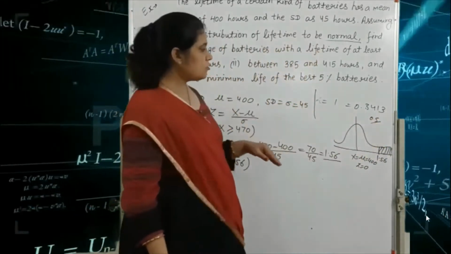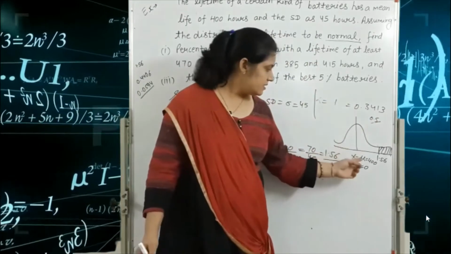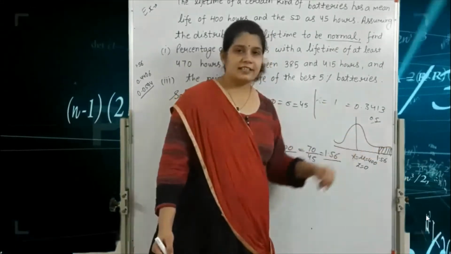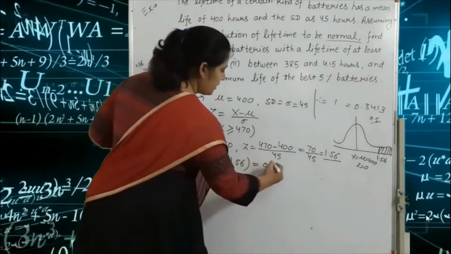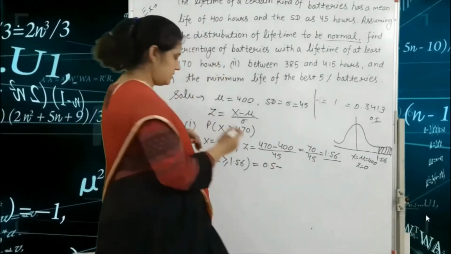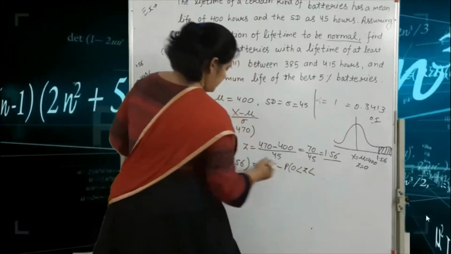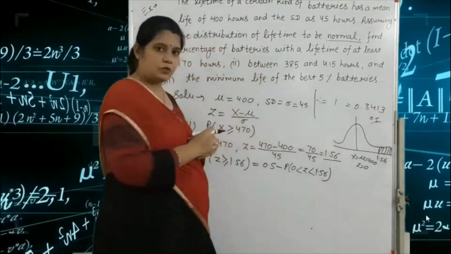So if we write 0.5 minus the probability of 0 less than Z less than 1.56, then we get this area.